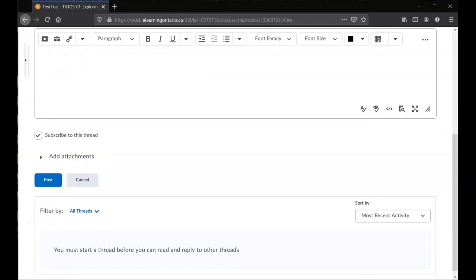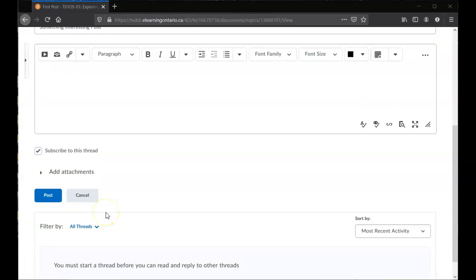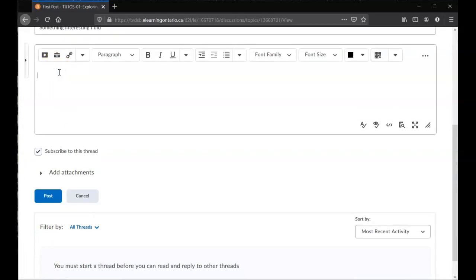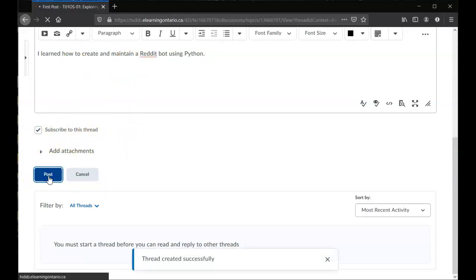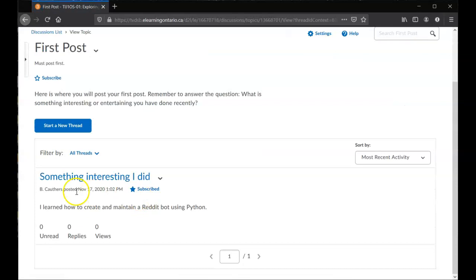So let's see, something recently I did that was entertaining for me. I'm sure it won't be entertaining for the rest of you, but I learned how to create and maintain a Reddit bot using Python. So, like I said, that's probably not going to be entertaining for anybody else but me, but it was entertaining for me, and that's what matters. So, down here at the bottom, once you have finished typing it in, you are going to click on post. And once you do that, you will see that it will appear in the threads for first post.